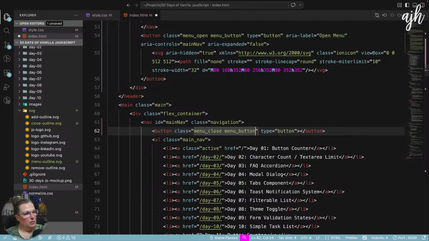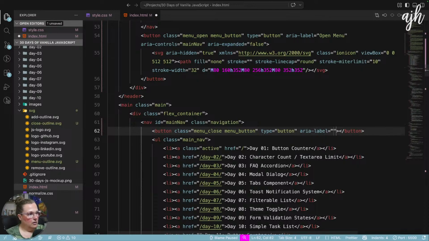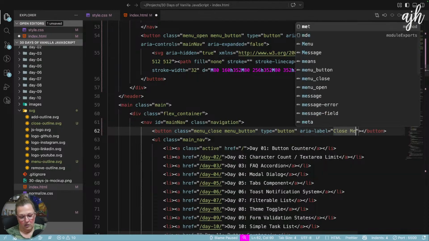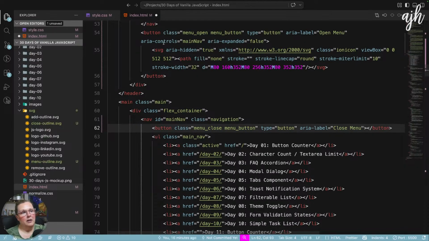And then menu button. We do need an ARIA label, Close menu. We don't need ARIA controls or ARIA expanded. We don't need controls because we are inside the thing that we're controlling. We don't need ARIA expanded because we are inside the thing that is either expanded, true or false.